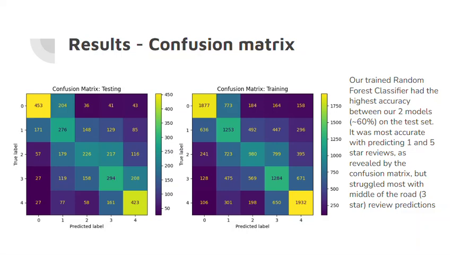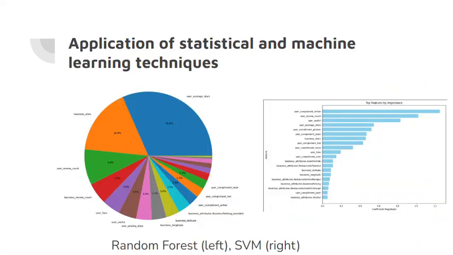If you can go to the next slide, please. We can show that. Yep. So the random forest on the left here, the SVM on the right. They did weigh features differently, but again, looking at the random forest, which yielded the higher accuracy, it showed that many components of the user and business profile were the most important features in a more accurate model: particularly their average ratings, how long the user was on Yelp, how many reviews they've done before, and how many reviews the business has.